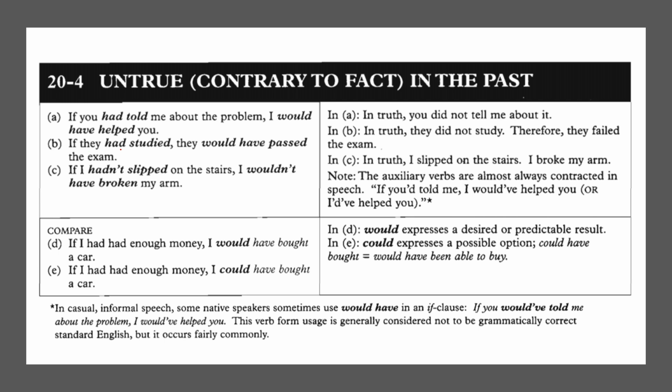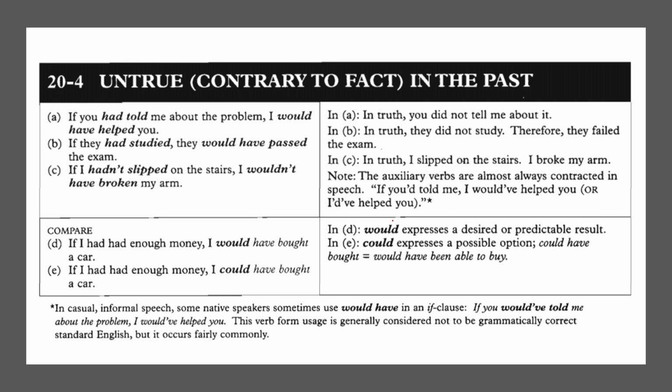And point B, if they had studied, they would have passed the exam. In the real condition, they did not study, therefore they failed the exam. The third example, if I hadn't slipped on the stairs, I wouldn't have broken my arm. In truth, the real condition, I slipped on the stairs, I broke my arm.